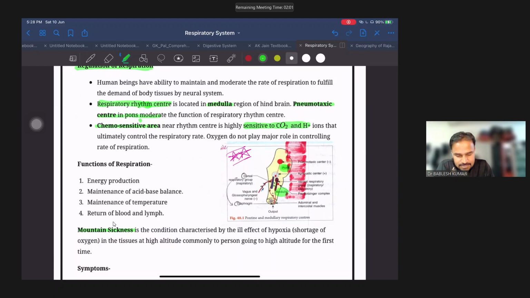Similarly, chemosensitive areas near the rhythm center are highly sensitive to CO2 and oxygen. One point you have to make very clear is that oxygen plays very little role in controlling the rate and rhythm of our respiratory system. The main role is played by the concentration of CO2. If CO2 is more in the body, then signals are transmitted to the brain, and with the help of the medulla the respiratory rate will increase.